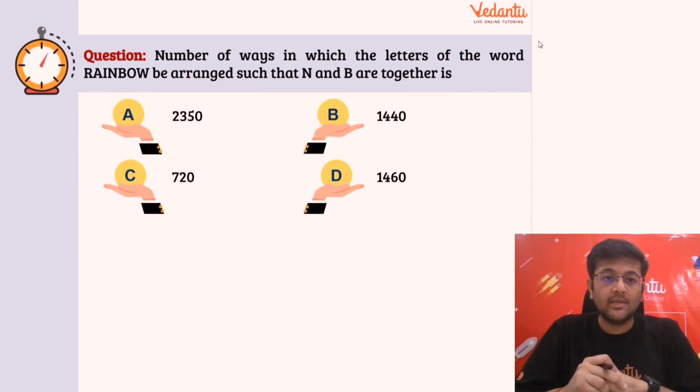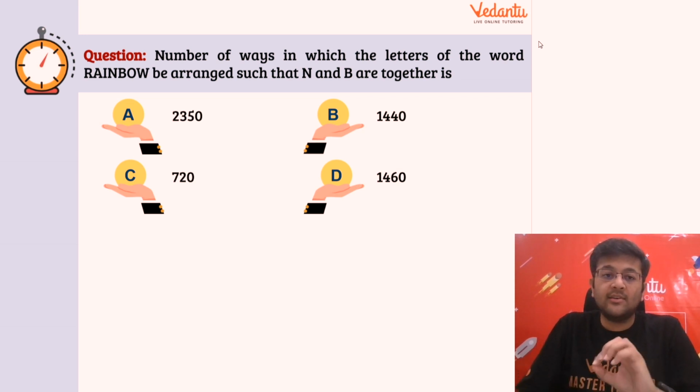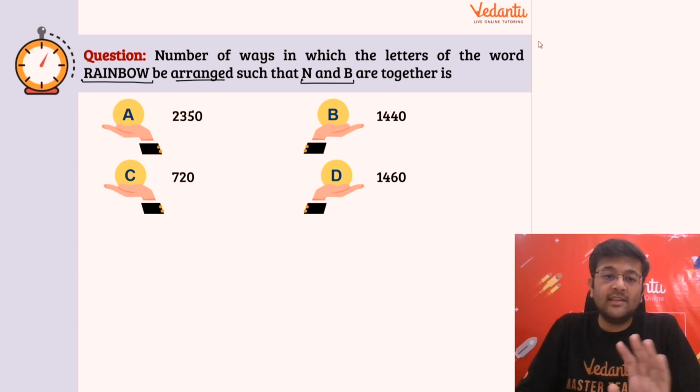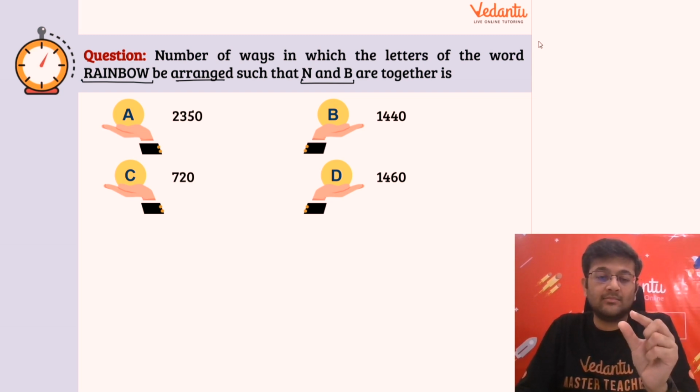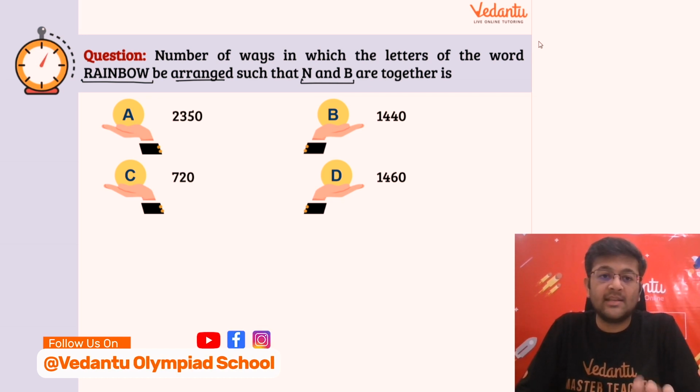Now what does this question say? देखो guys, क्या बोल रहे हैं? Number of ways in which the letters of the word rainbow, this word has been given to you, right? Be arranged. Okay, these letters are only to be arranged such that N and B are together. Okay, so guys, देखो, you can consider it to be like Scrabble if you guys have seen or played the game Scrabble, right? So basically you are having some letters, one each, so it's not like anything can be repeated in this particular case, because आपको इन्हीं 7 letters को arrange करना है.